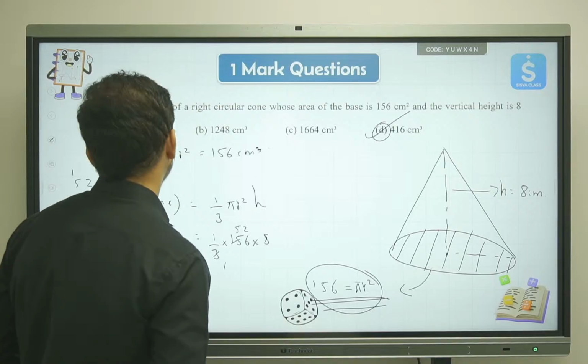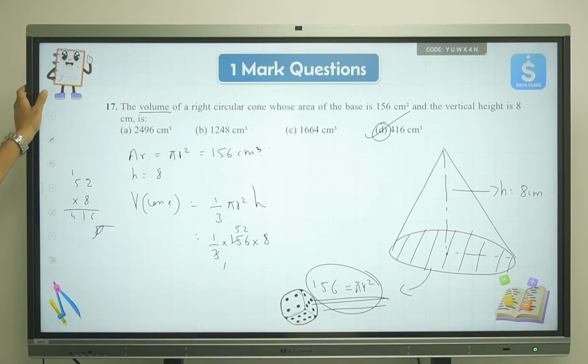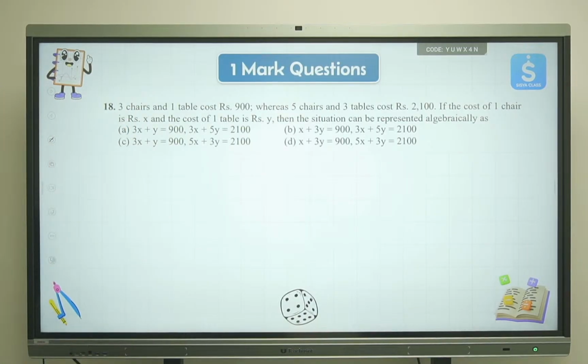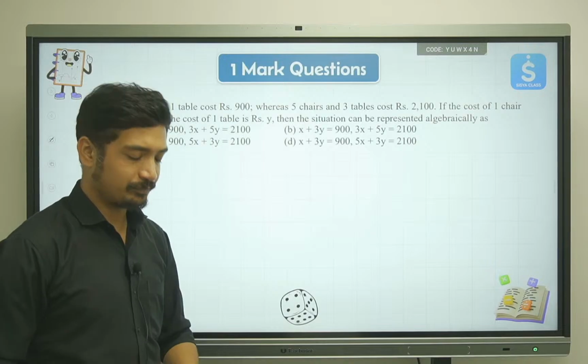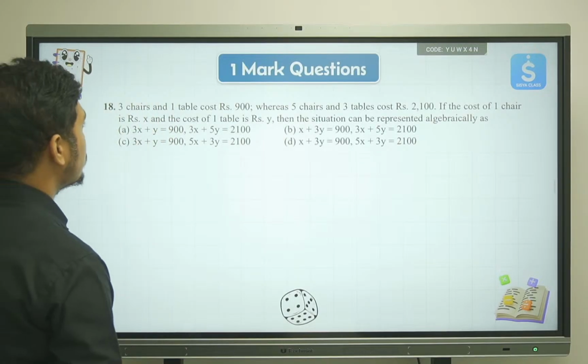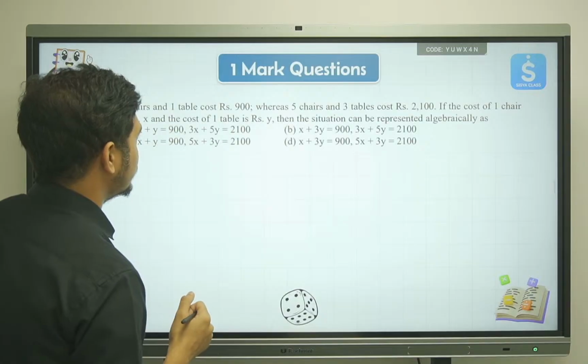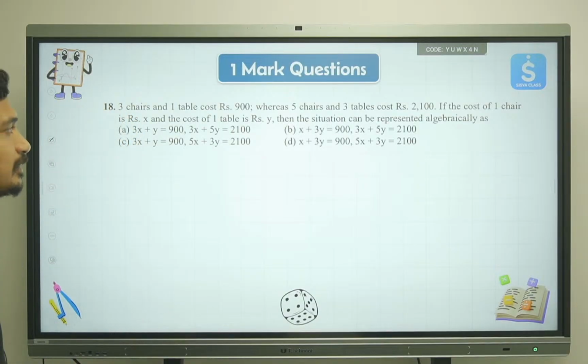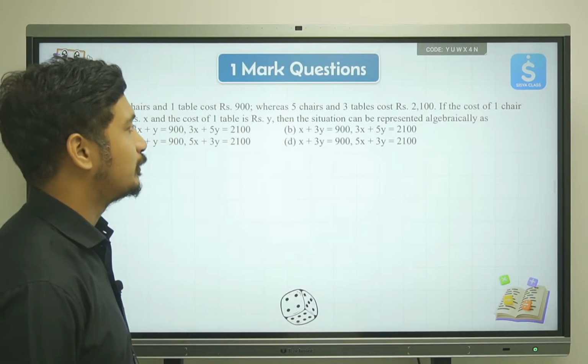Moving ahead to the next question. We are just about to finish the first section of our sample paper. Then we have: 3 chairs and 1 table cost 900 rupees, whereas 5 chairs and 3 tables cost 2100 rupees.